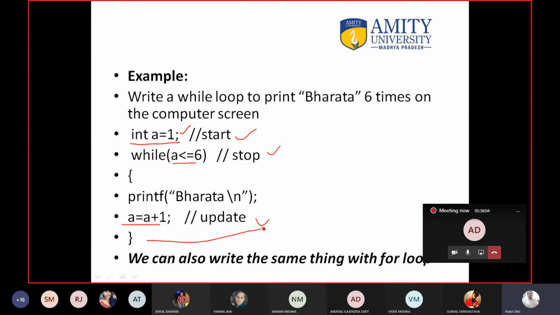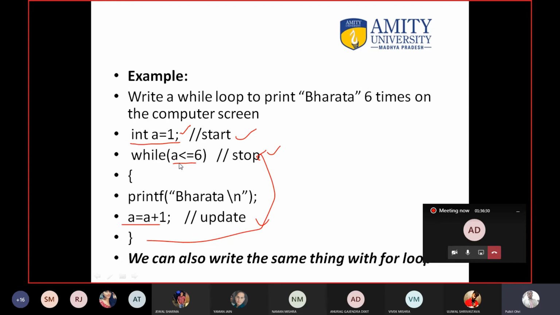Again, from here you have to go to this line, the stopping condition. Okay. Is 2 less than 6? Of course. Print Bharata, a will become 3. Is 3 less than 6? Like this, you can print Bharata 6 times. Okay, so this is the format of a while loop. It depends on you whether you want to use a for loop or a while loop, whichever you like. Both are the same, only the way of writing is different.